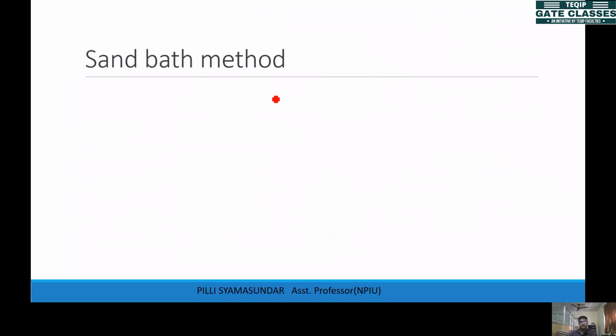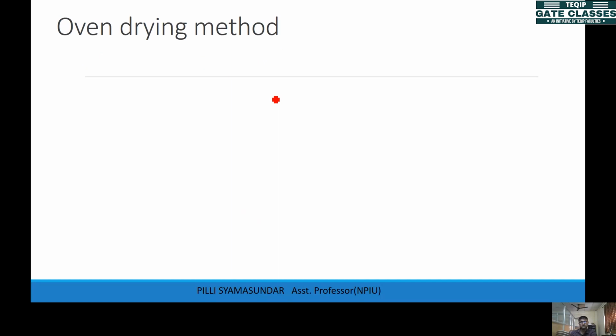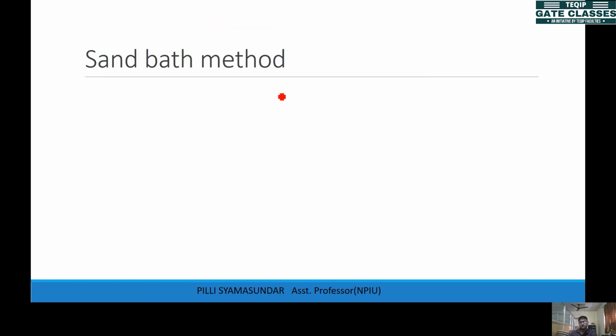Okay. So the next method is the sand bath method. What we do in the sand bath method is you take some soil, you keep it inside some sand, and you heat this.